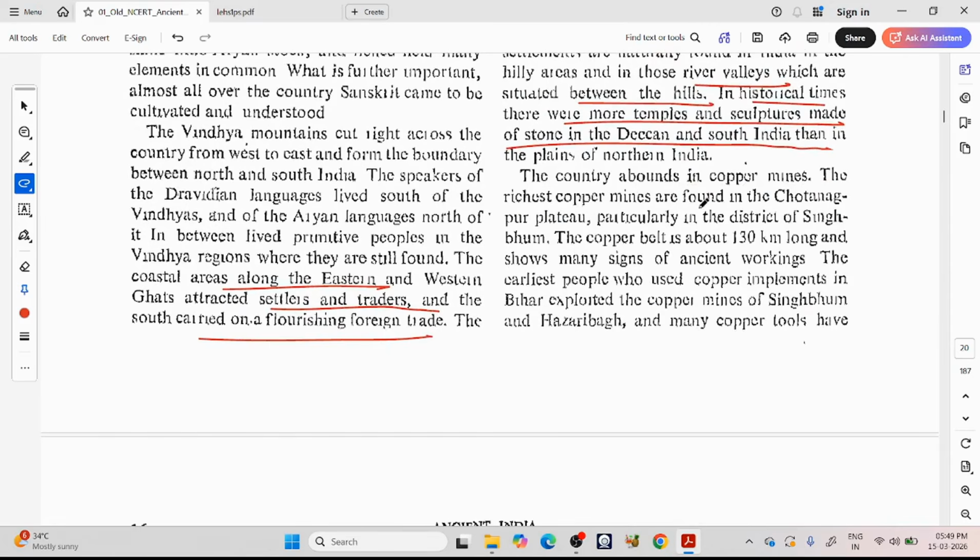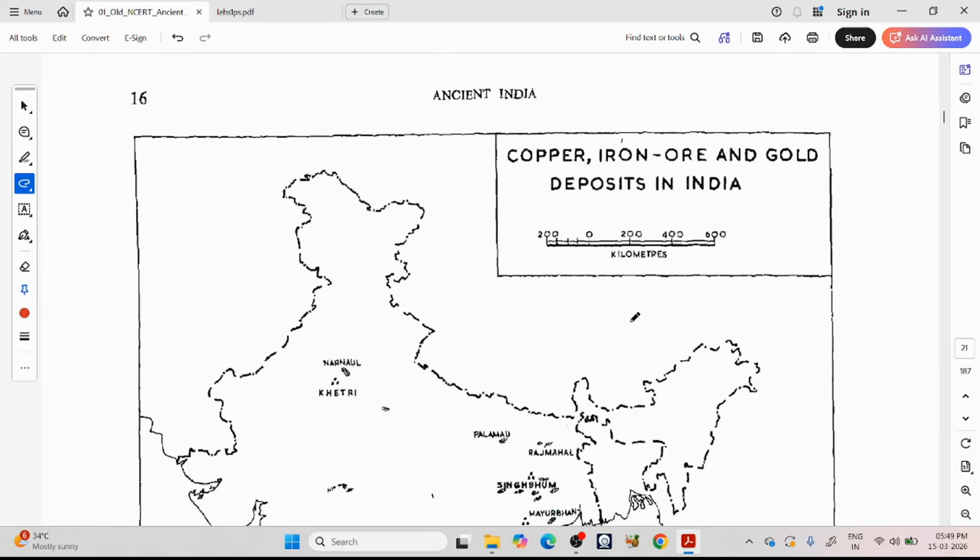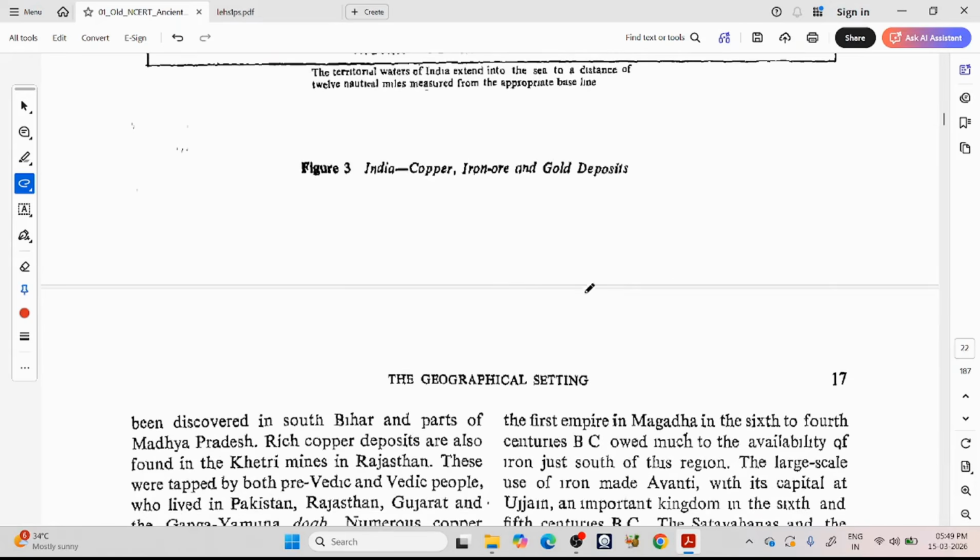The country abounds in copper mines. The richest copper mines are found in the Chotanagpur Plateau, particularly in the district of Singhbhum. The copper belt is about 130 km long and shows many signs of ancient workings. The earliest people who used copper implements in Bihar exploited copper mines of Singhbhum and Hazaribagh, and many copper tools have been discovered in South Bihar and parts of Madhya Pradesh.